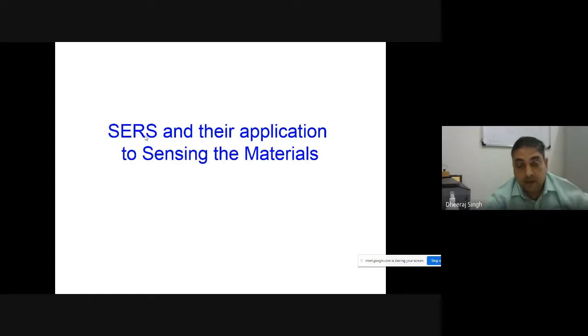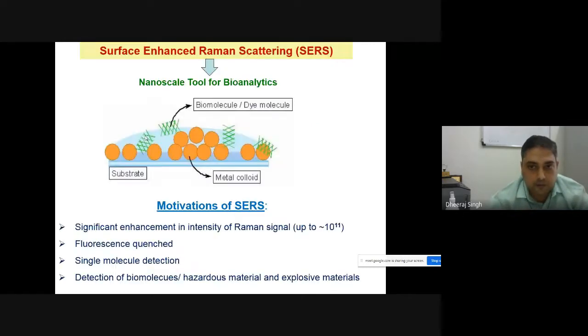And if you know the single molecule behavior of any bulk molecule, then you can predict the whole picture of that molecule. Similar to the earlier example, where only one rice grain was checked: on the basis of one rice grain, you can predict that all the rice has been cooked. In a similar way, if you understand one molecule's behavior using surface enhanced Raman scattering, you can predict the whole picture of the Raman scattering.